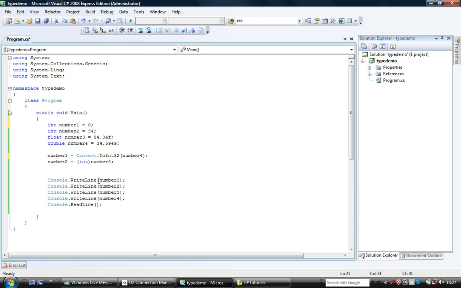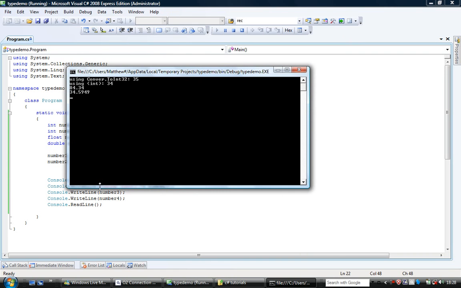Under the write line, I'm going to put using Convert.ToInt32, like so, and here using int, and you'll notice the difference.